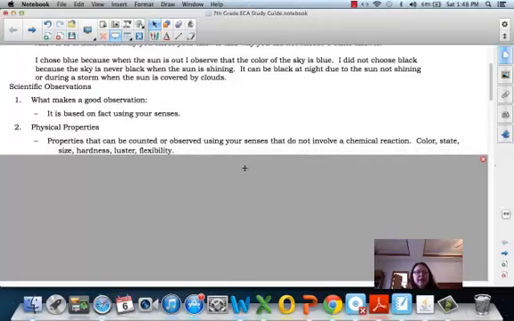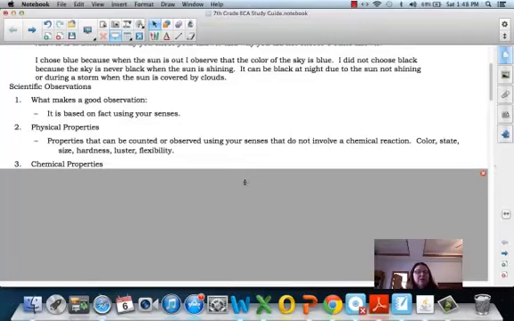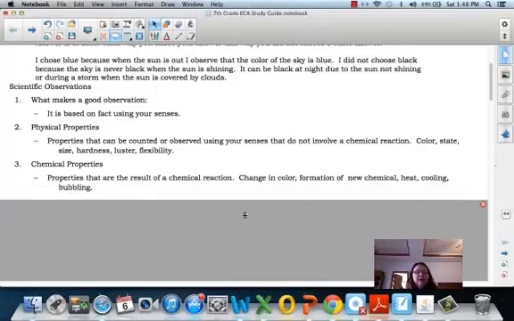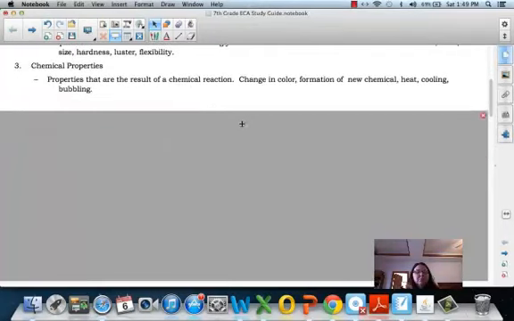So color, state of matter, size, hardness, luster, flexibility. Think of all those properties that we studied when we looked at rocks. Those would all be physical properties except for one, if you remember back. Chemical properties are properties that are a result of a chemical reaction. So during the chemical reaction, there could be a change in color, a formation of a new chemical, heat could be produced, cooling, bubbling, and one of the examples, hopefully, that you remember from that is when we put hydrochloric acid on minerals and occasionally it would react and cause bubbling.